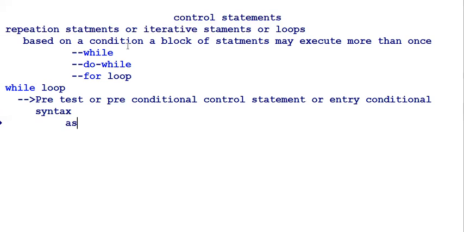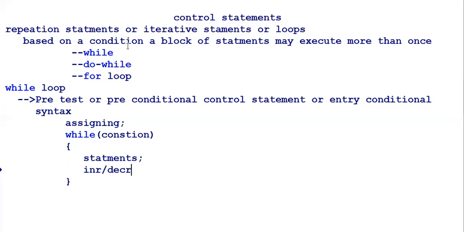When you see the syntax, we come to the full-fledged notes. Before the variable enters the while loop, it should be assigned. Then while takes place, followed by a condition, and we have a block called the while block. In the while block, a group of statements can be mentioned, and the variable should be either incremented or decremented.